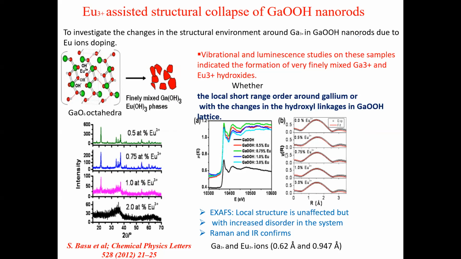Some complementary techniques have already revealed that there is a formation of mixed gallium 3+ and europium 3+ hydroxides. Now we wanted to further confirm the local short-range order around gallium with the change in the hydroxide linkage in the gallium oxyhydroxide lattice.